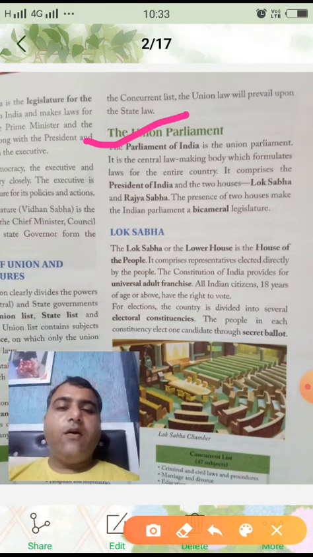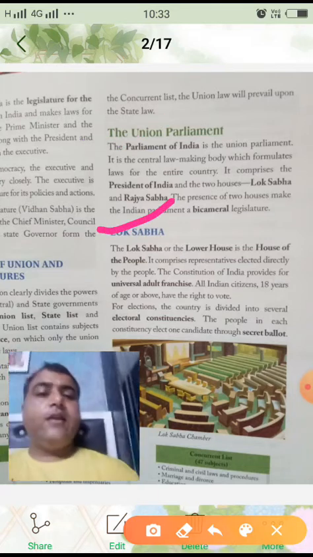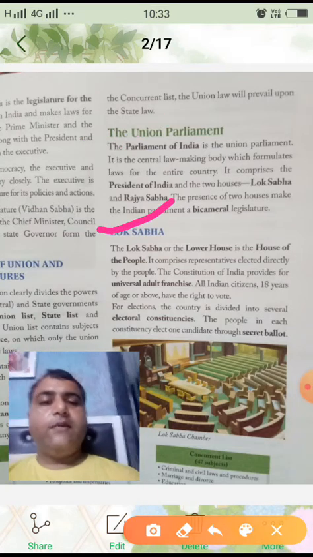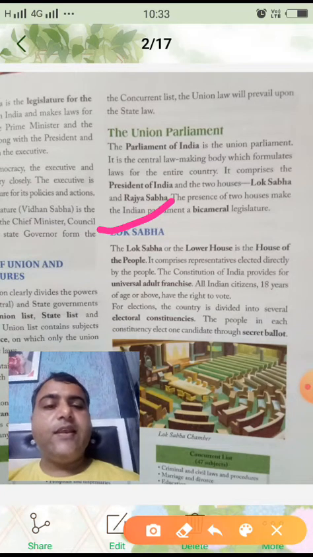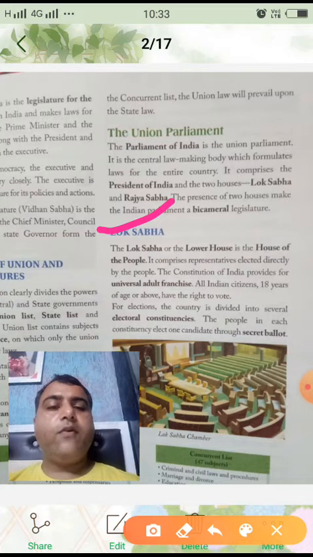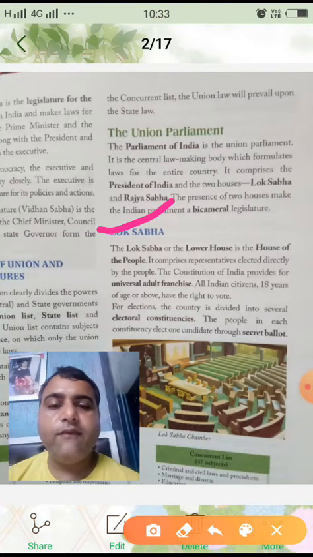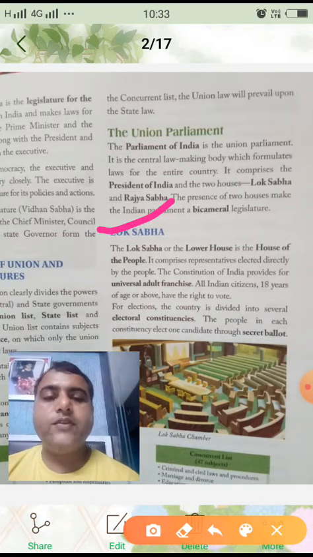The Lok Sabha, or the lower house, is the house of the people. It comprises representatives elected directly by the people. The Constitution of India provides for universal adult franchise. All Indian citizens 18 years of age or above have the right to vote.